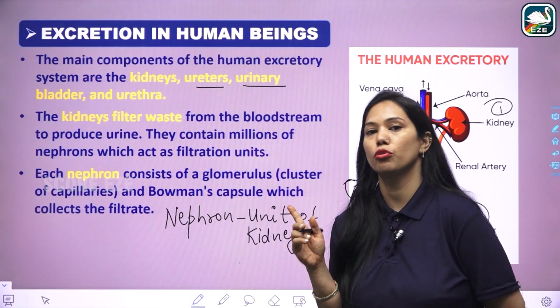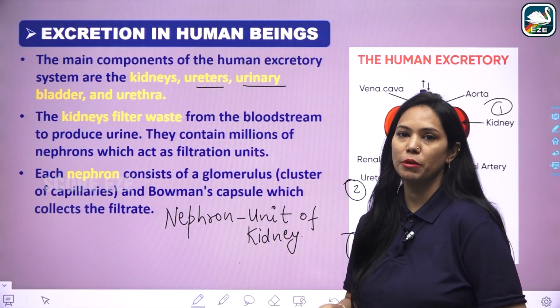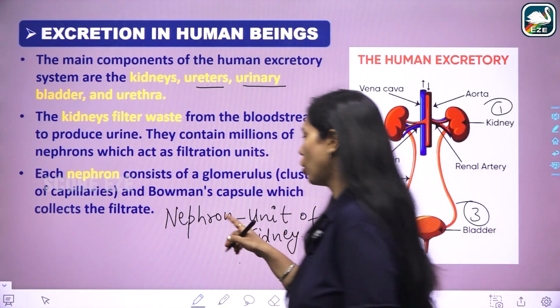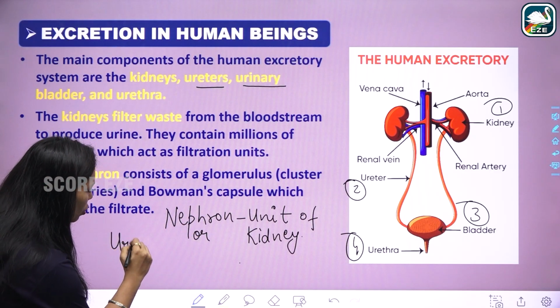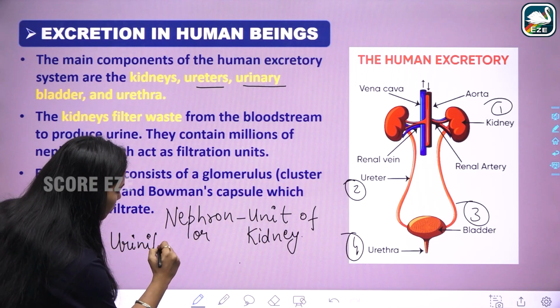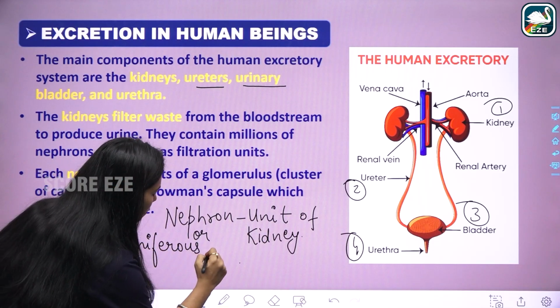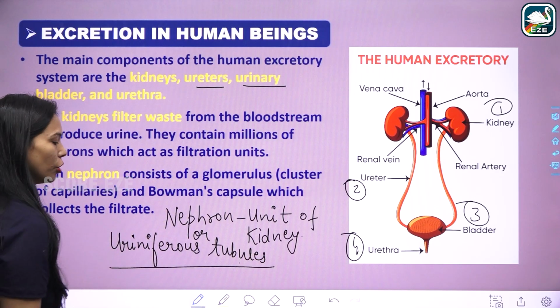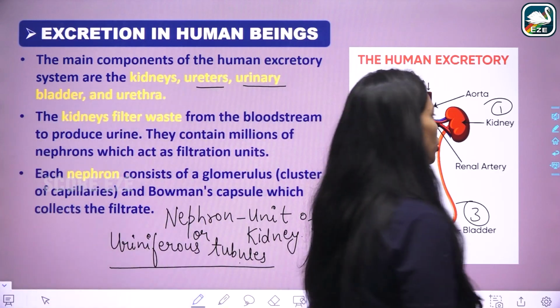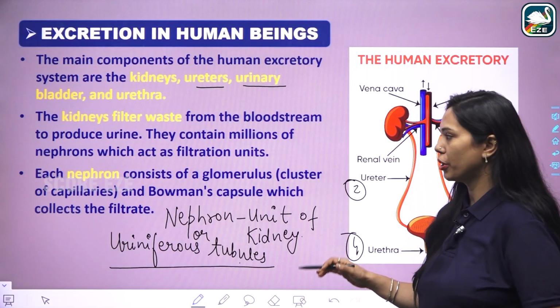If somebody asks the unit of the kidney, then nephron will be the answer. Nephron, or uriniferous tubule, is the unit of the kidney to produce urine.